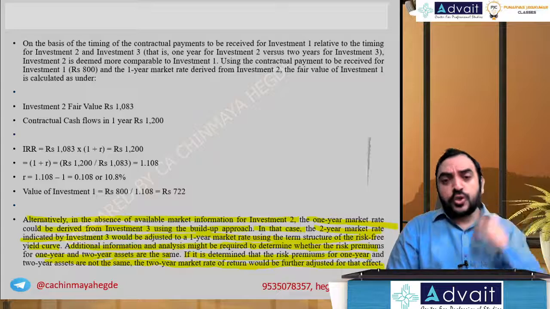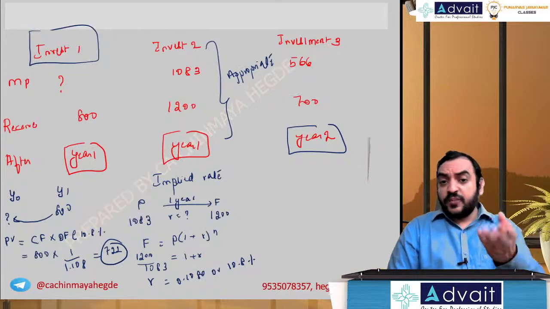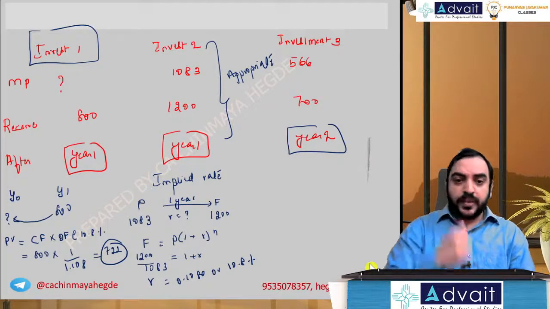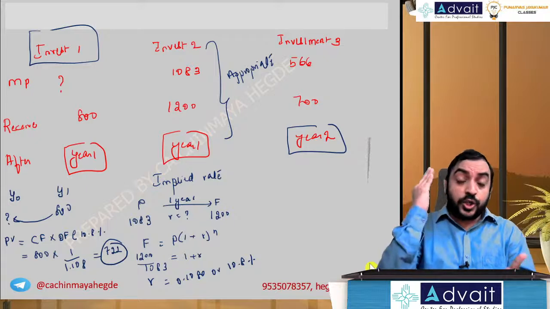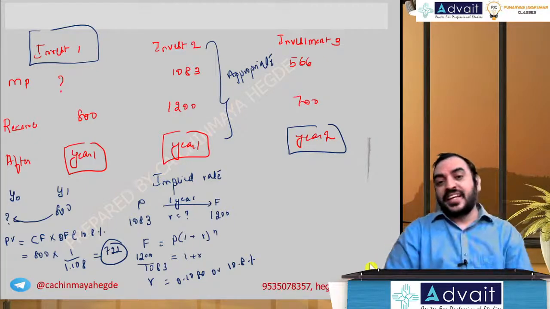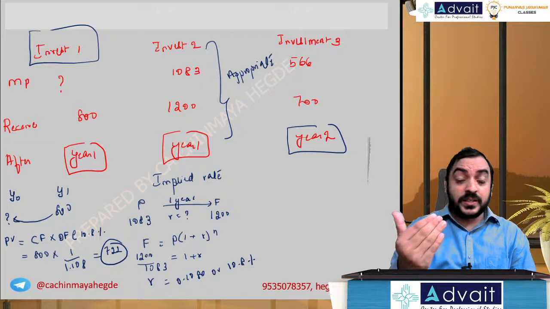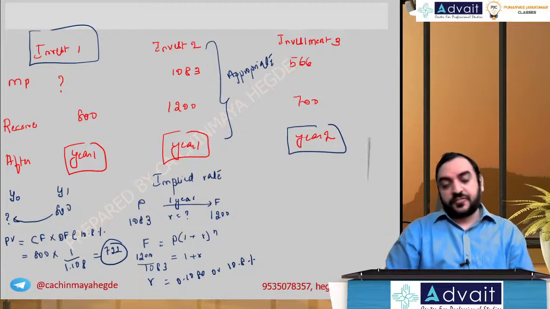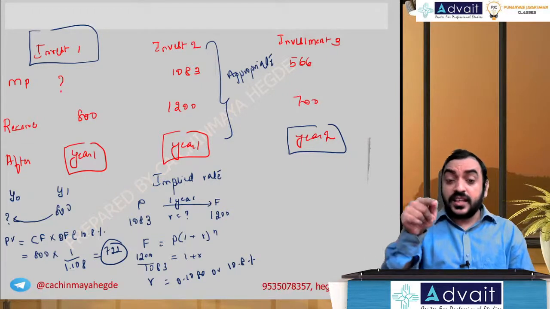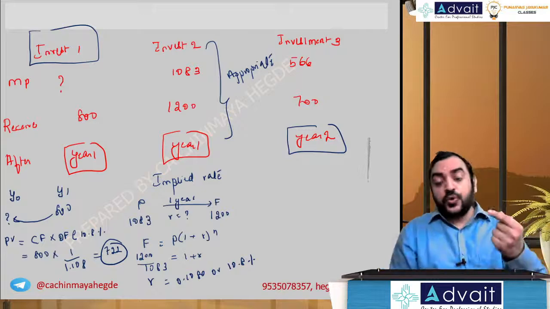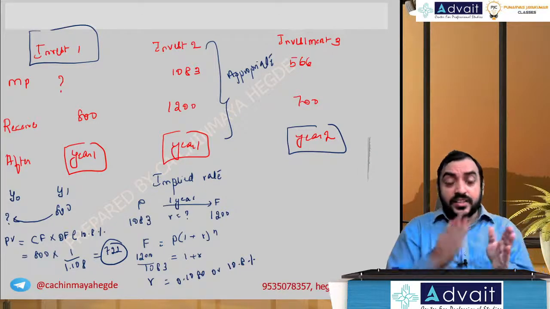So here we want to value investment 1. Investment 2 is appropriate because it has the same maturity period. But if investment 2 doesn't have market data, then we go for investment 3, which has a different life. Investment 3 has the receivable after 2 years, so you get the 2-year rate, that is the 2-year yield.